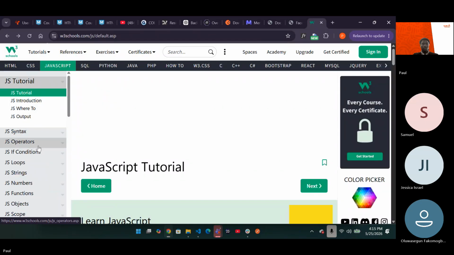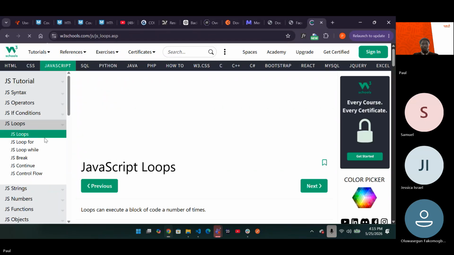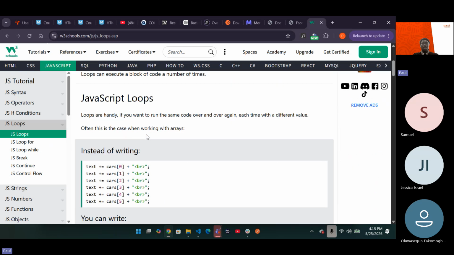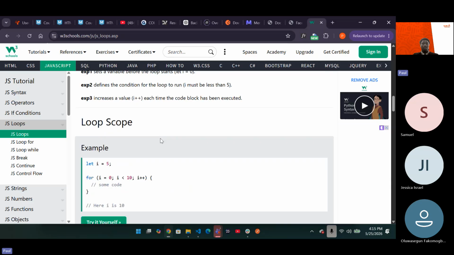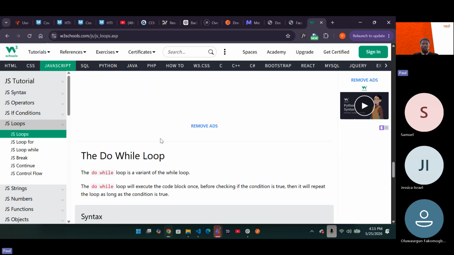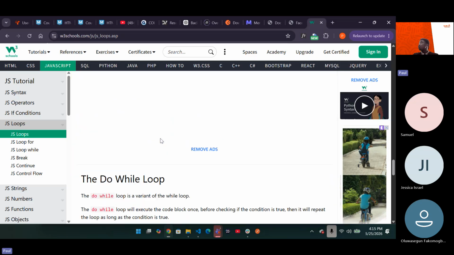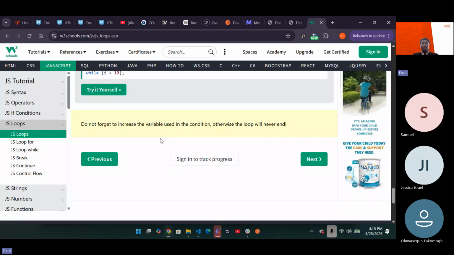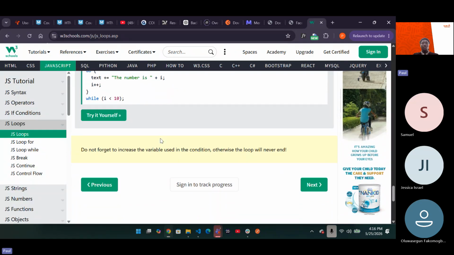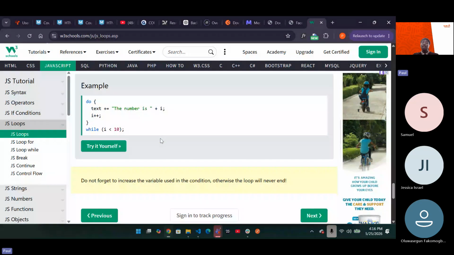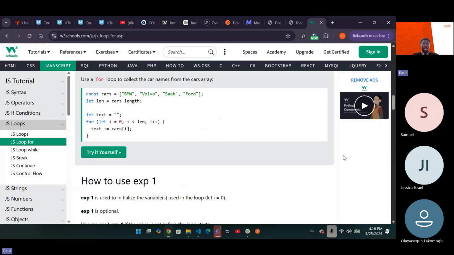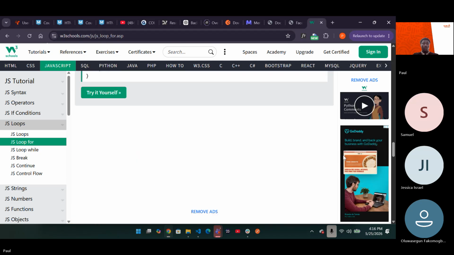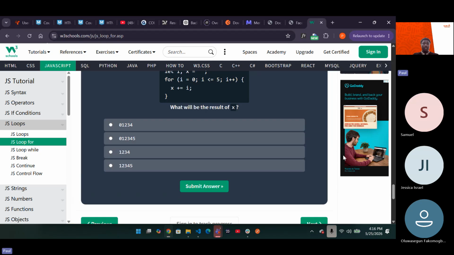Good. As you can see, you have for, while. Let me scroll down to the rest. Now, as you can see, you have do while loop. Then you have quite a number of them. Now that's like the three basic, but then you have other loops also that basically follow. Okay, let's just leave it at this.